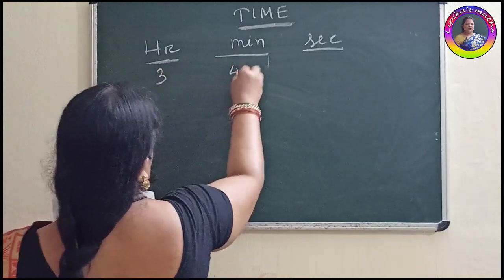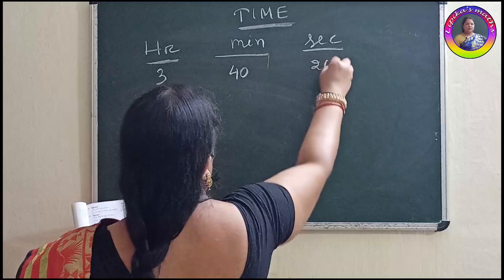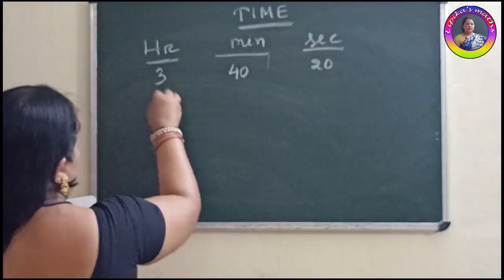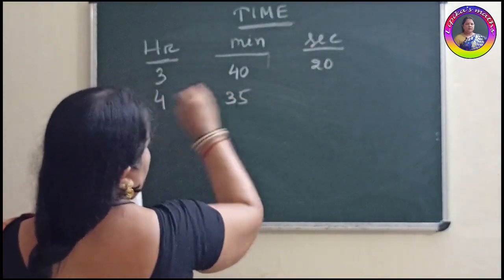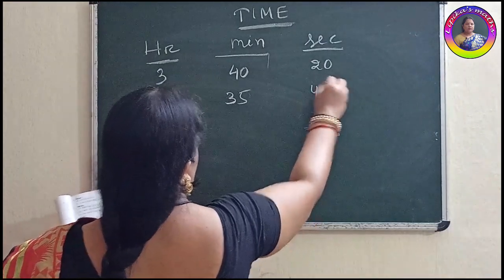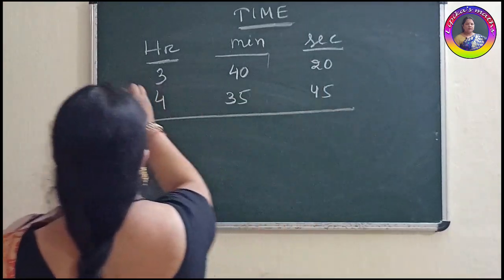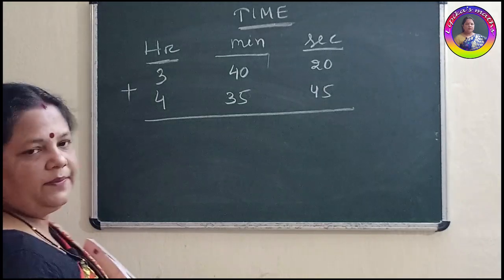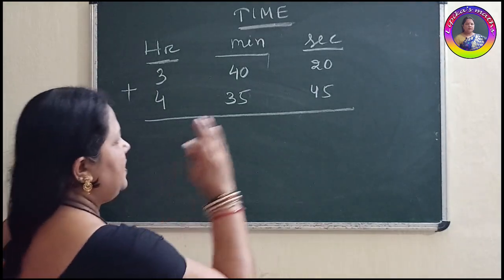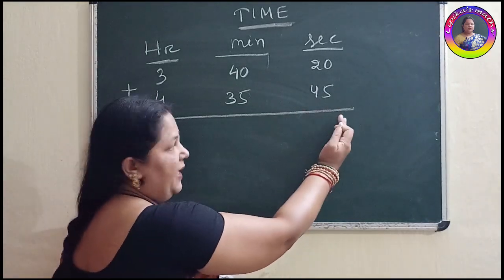3 hours 40 minutes 20 seconds. 4 hours 35 minutes 45 seconds. Question is asking to add this. Okay. So always you will start from this right side, means second part.